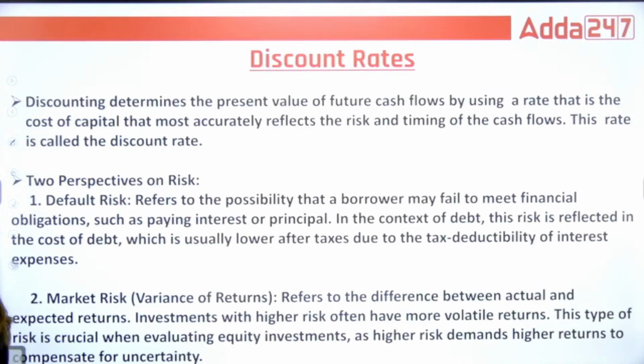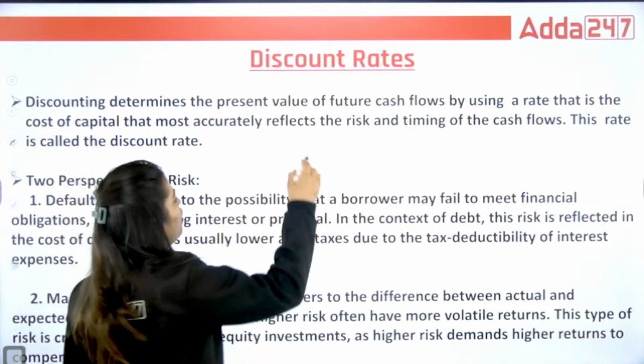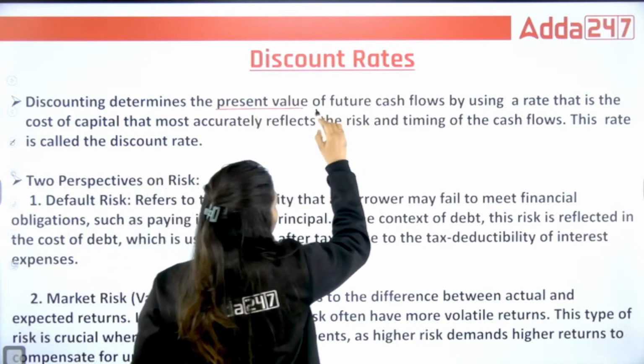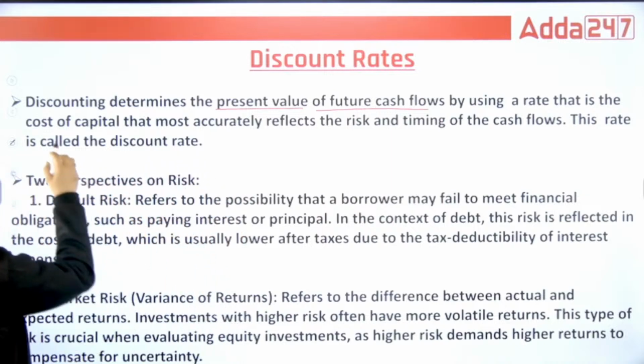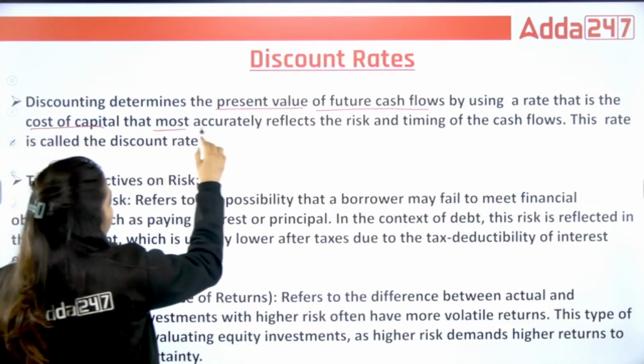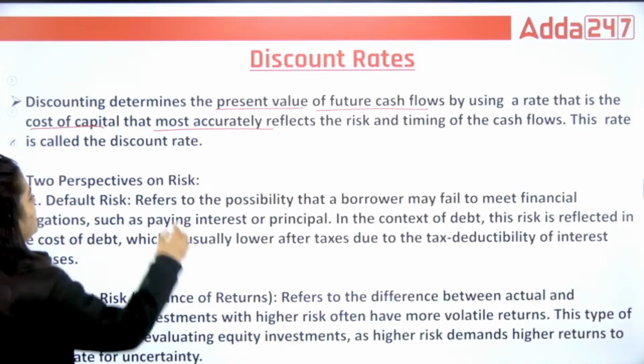Now, next, discount rates. Discounting determines the present value of future cash flows, as we already discussed, by using a rate, the cost of capital, that most accurately reflects the risk and timing of the cash flows.